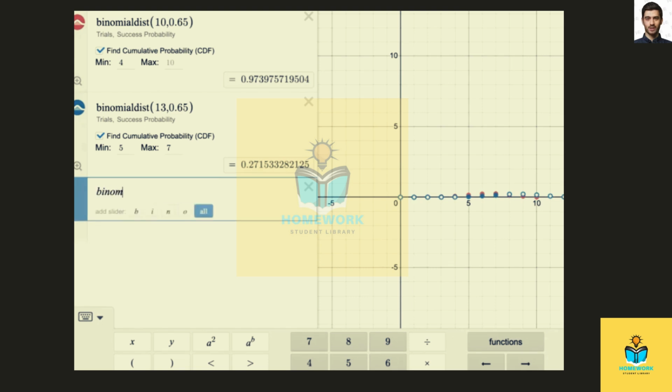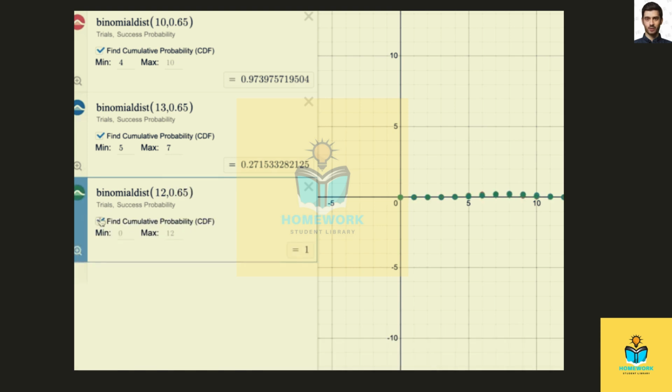And the last one, compute the probability that in a random sample of 12 users, so 12 trials, 65% success, fewer than 3 were dissatisfied. Fewer than 3 being dissatisfied, we can either change the probability of success to the dissatisfied and then answer it straightforward, or we take the complement.